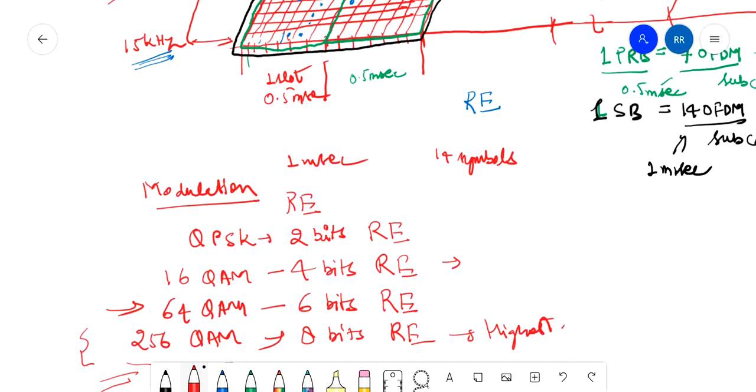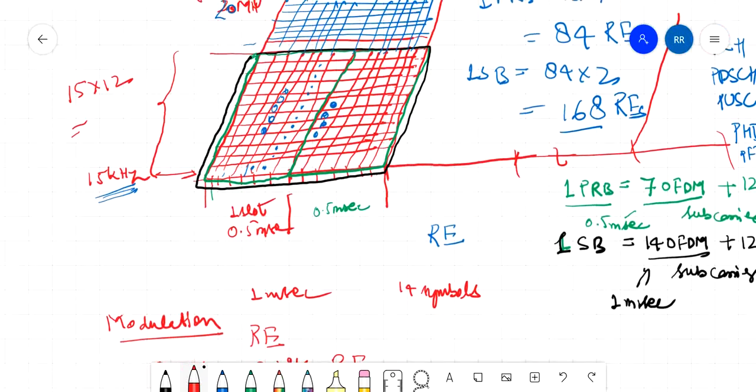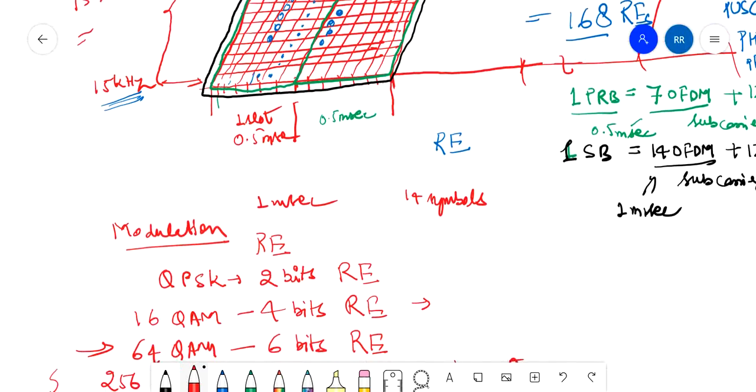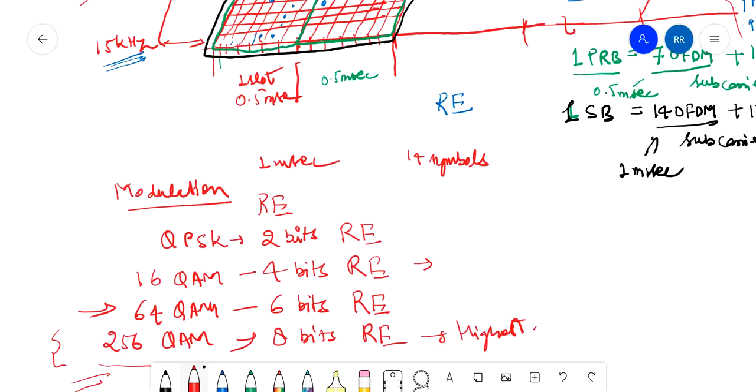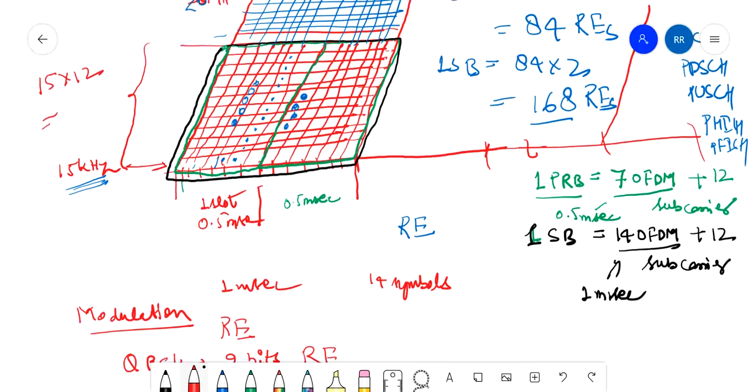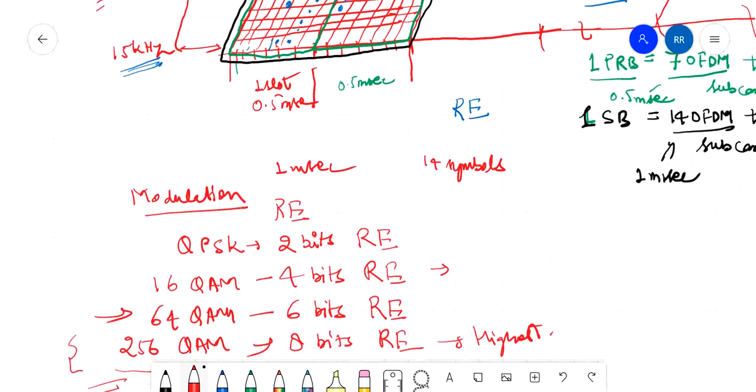So it depends on which type of modulation you are using. The higher the modulation, the more bits are carried in the smallest unit of the carrier in LTE, and the higher the data speed we get, right?